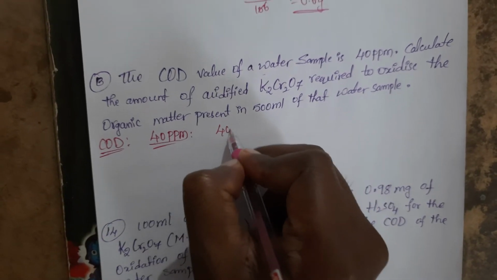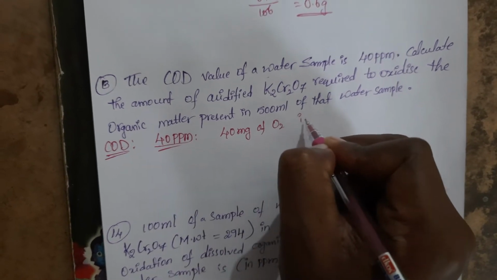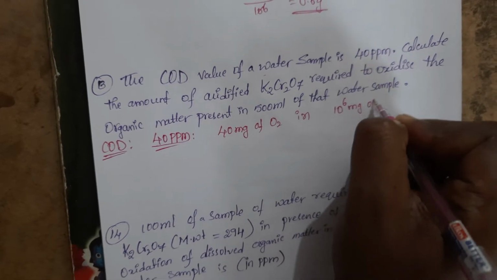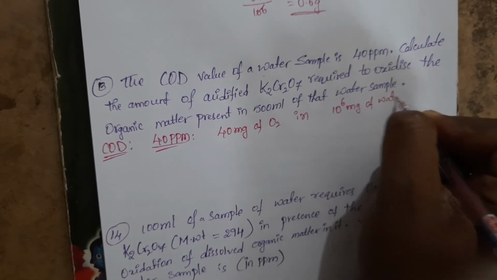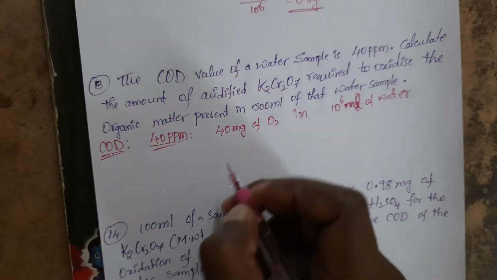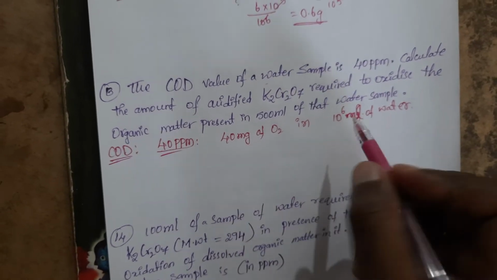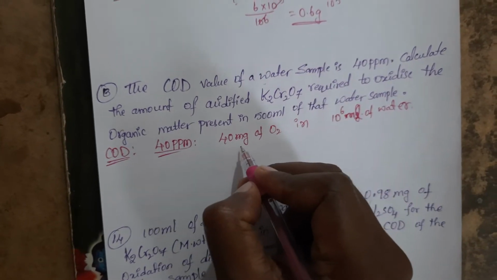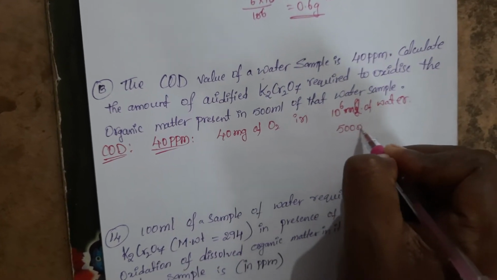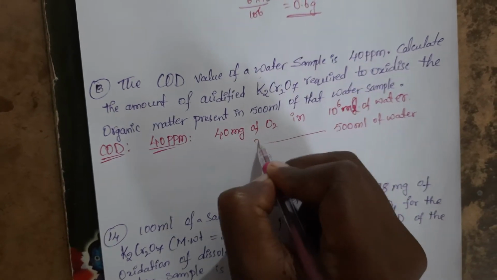That is 40 milligrams of oxygen in 10 power 6 milligrams of water. But they are saying in 500 ml, how much oxygen is present?